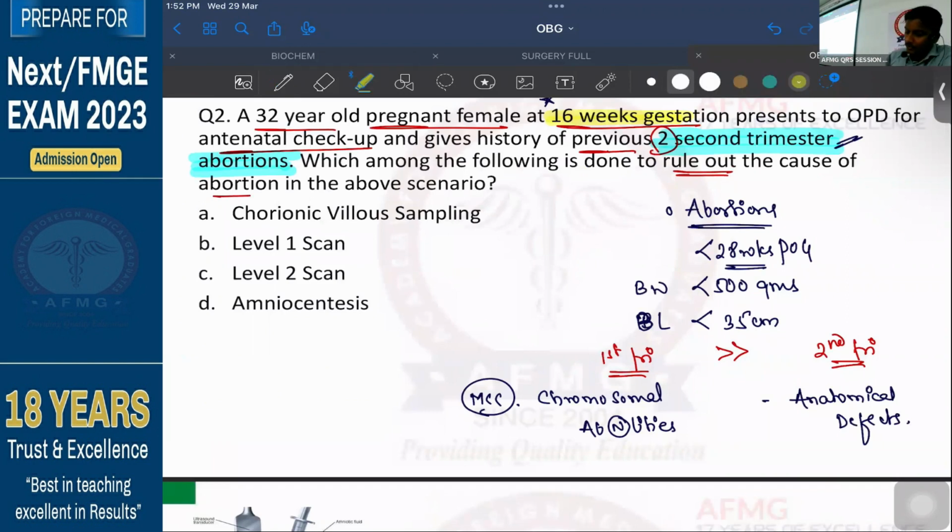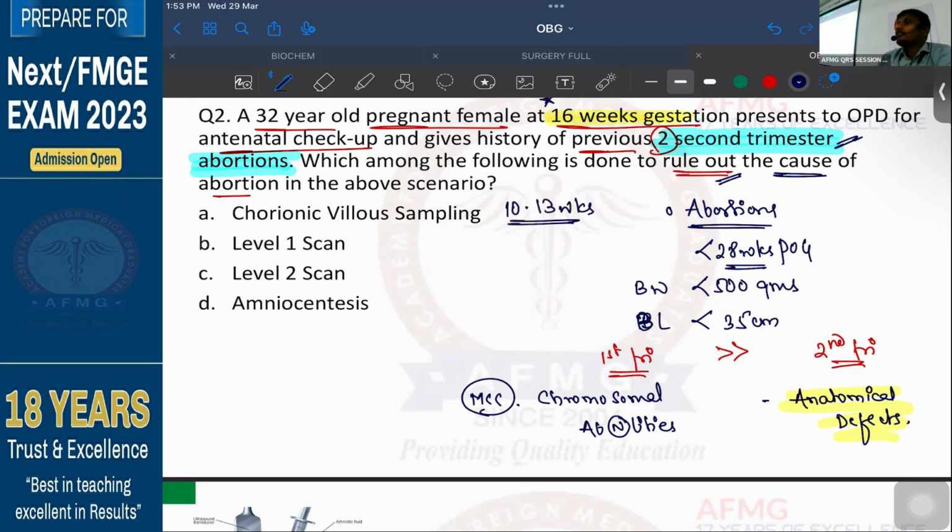Now here the patient has lost 2 fetuses, but in which trimester? Second trimester. So it was more likely due to anatomical defects. So what we need to rule out? We need to rule out the cause. So we need to rule out the anatomical defects in the current pregnancy. We need to rule out any anatomical defects in the fetus in the current pregnancy. Okay. Now if I talk about option A, it is called as chorionic villus sampling, CVS. It is done at around what time?